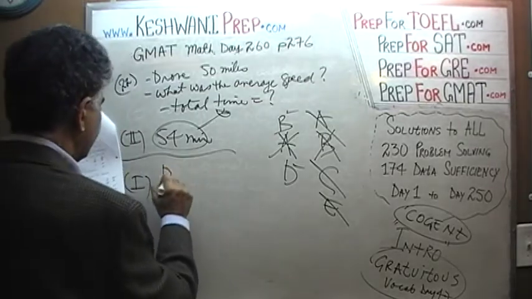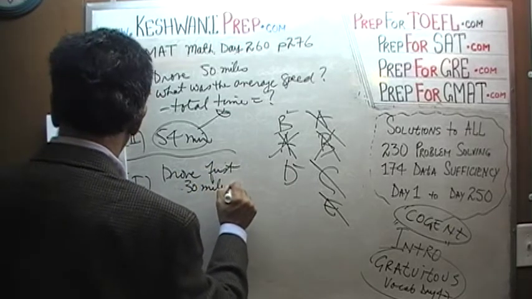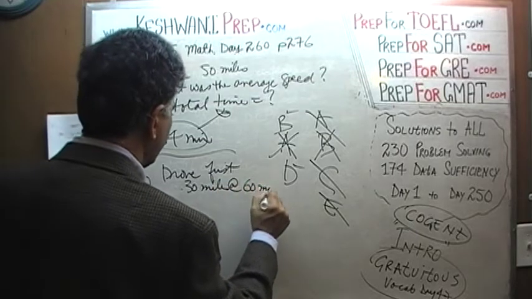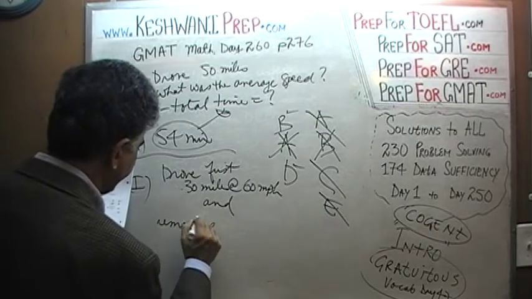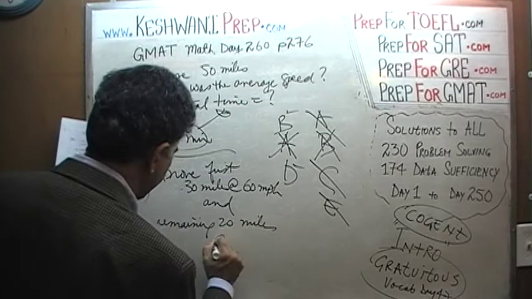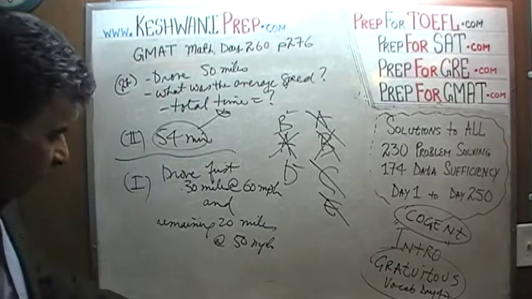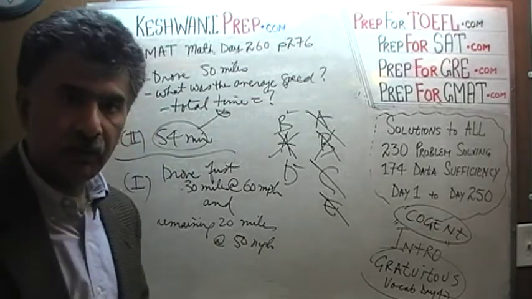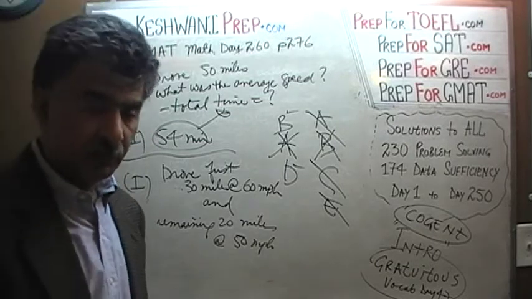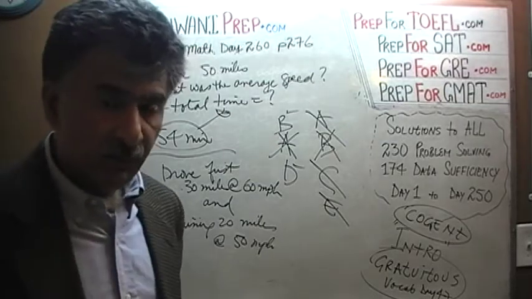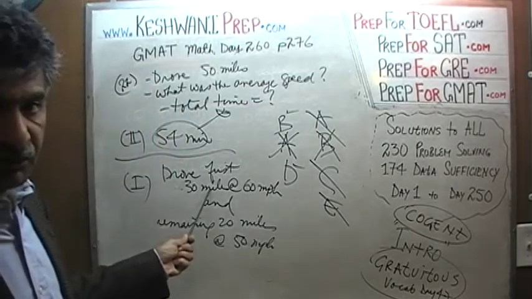It says we drove the first 30 miles at 60 miles per hour, and then the remaining 20 miles at 50 miles per hour. Again, we're not going to spend our time. It would take an inordinate amount of time to figure out the total time we spend traveling here. But here's what I want you to do. Just to satisfy your curiosity and get extra practice, after you finish watching this video, actually figure out how much time it takes to make this trip.